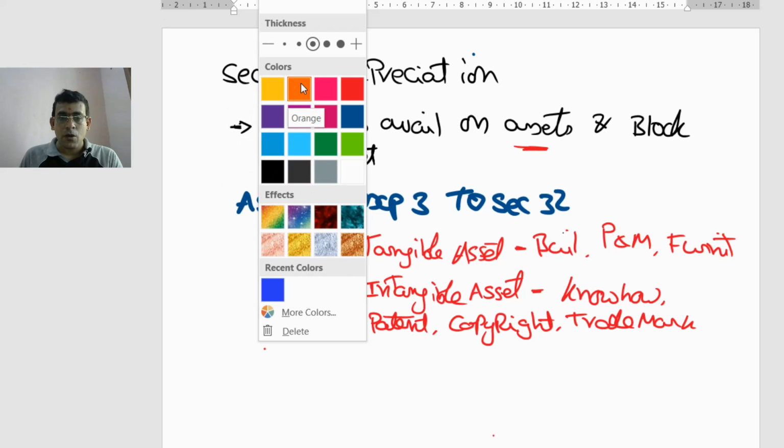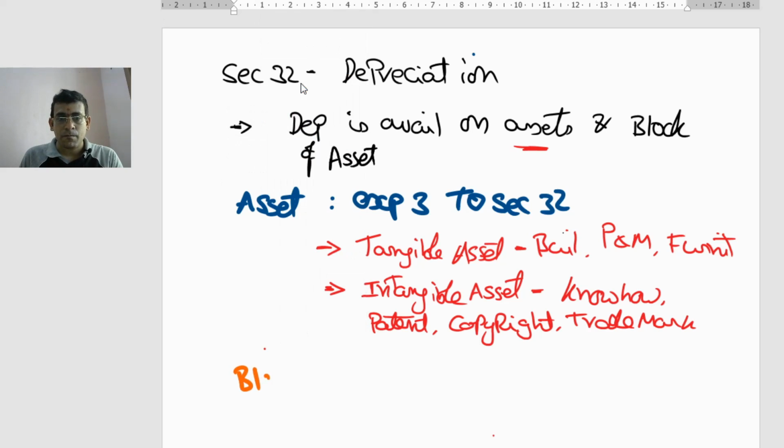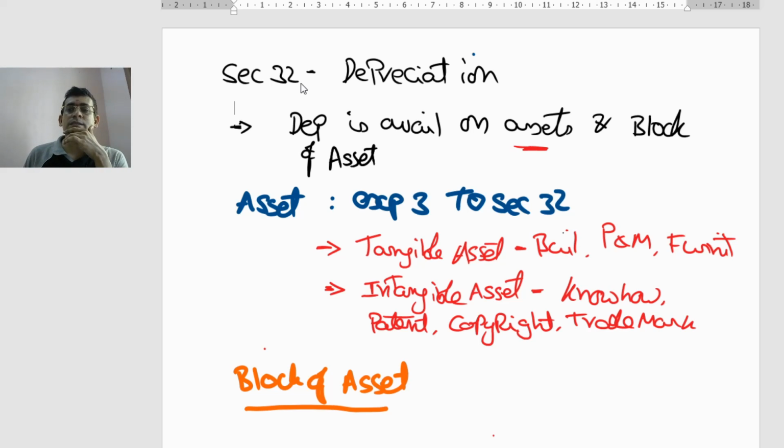Block of asset. So these are the two definitions which we need to understand. What is the second one? The second one is something called the block of asset, for which we need to understand section 2 subsection 11, and we need to understand rule 5 sub rule 1 of the Income Tax Act. That's what we need to understand here.